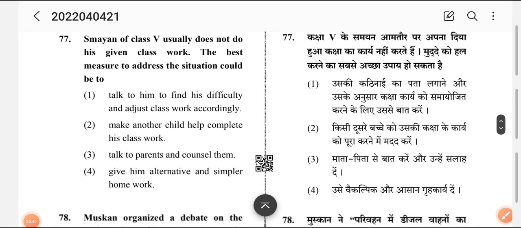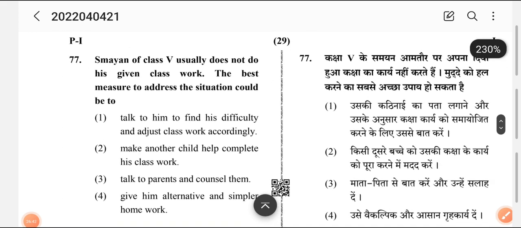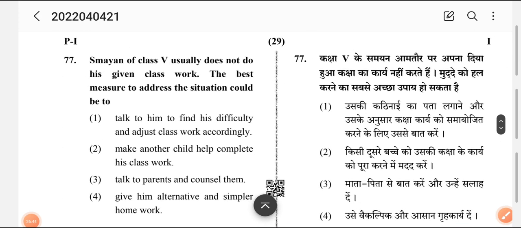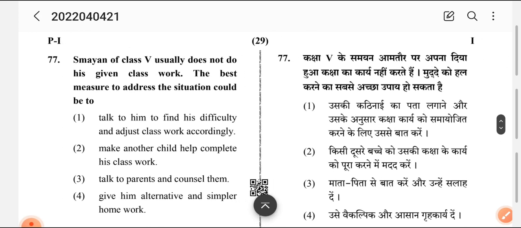Now coming to question number 77. Shyam of class 5 usually does not do his given classwork. The best measure to address the situation could be. Okay, Shyam doesn't do his homework.